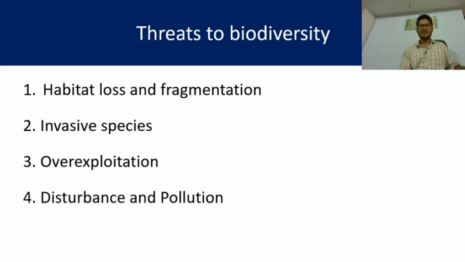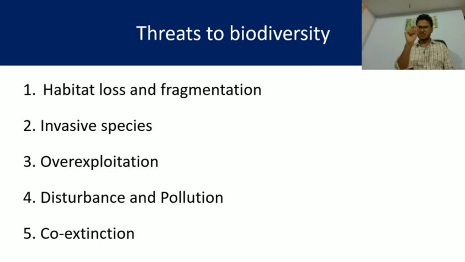Disturbance and pollution. Disturbance means any type of disturbance caused mostly by human interference. And pollution is also mostly caused by human beings in different industries, motor vehicles and factories. So this may also lead to destruction of the enriched biodiversity. Last one, co-extinction.